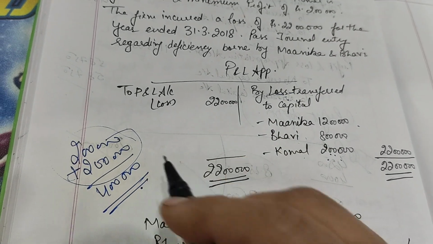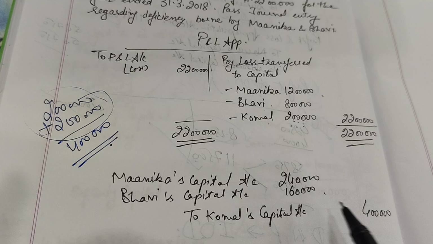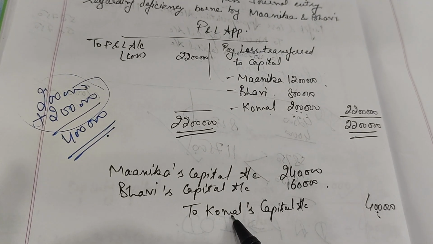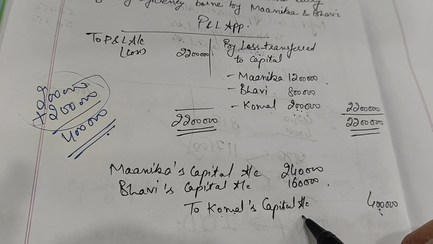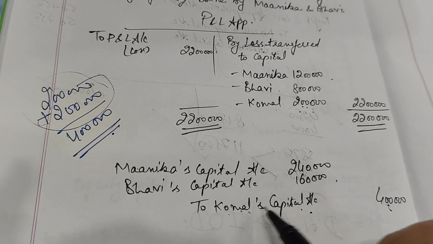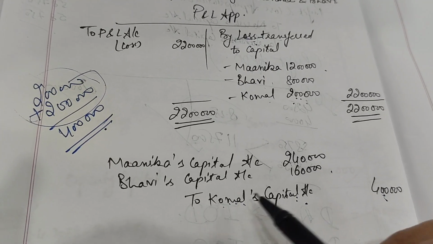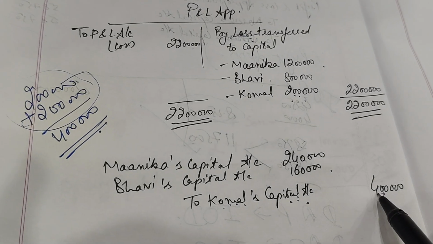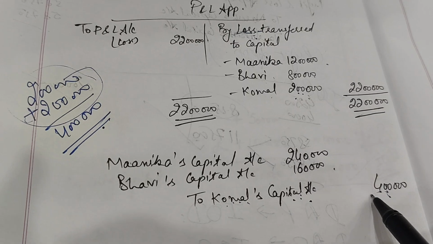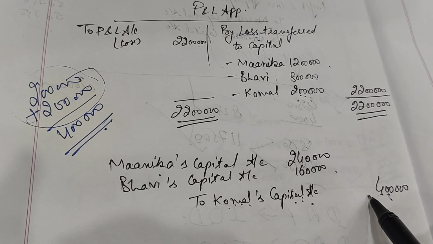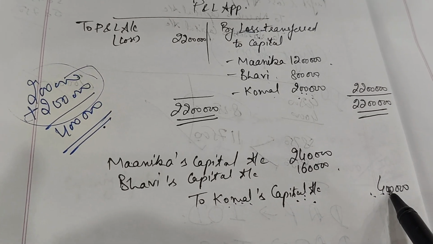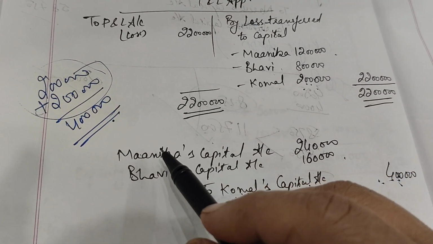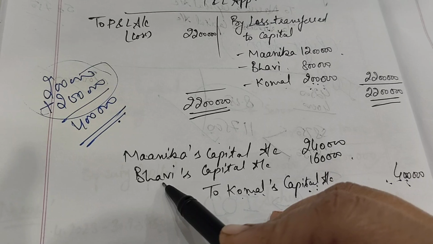So this total sum of 4 lakh rupees which is payable to her, so she becomes the creditor of the firm. So she should be credited because Komal has to take from the firm a total sum of rupees 4 lakh which was guaranteed to her by the firm. So she should be given a credit. Now who will give her this, that is Manika and Bhavi.